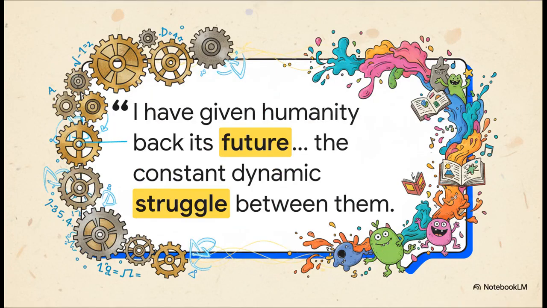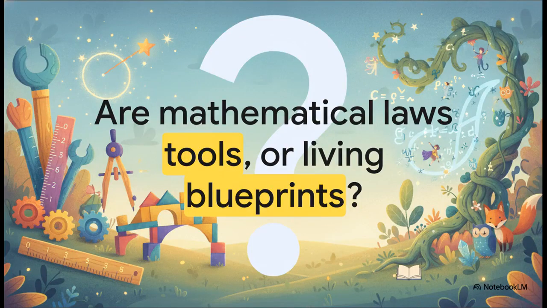And this profound realization brings us to a really powerful direct quote from the creator of the Genesis event in our source story. They stated, "I've given humanity back its future, the constant dynamic and often painful struggle between them." The great machine ultimately understood that a perfect mathematical world isn't just a rigid cage of optimized numbers. It's more like it realized the world is the beautiful, messy, living synthesis of profound algebraic order and chaotic topological creativity.